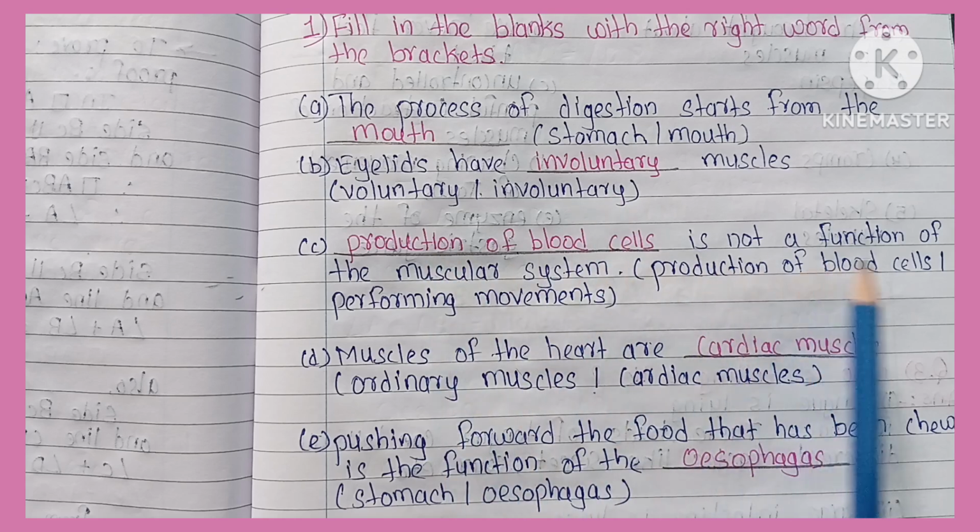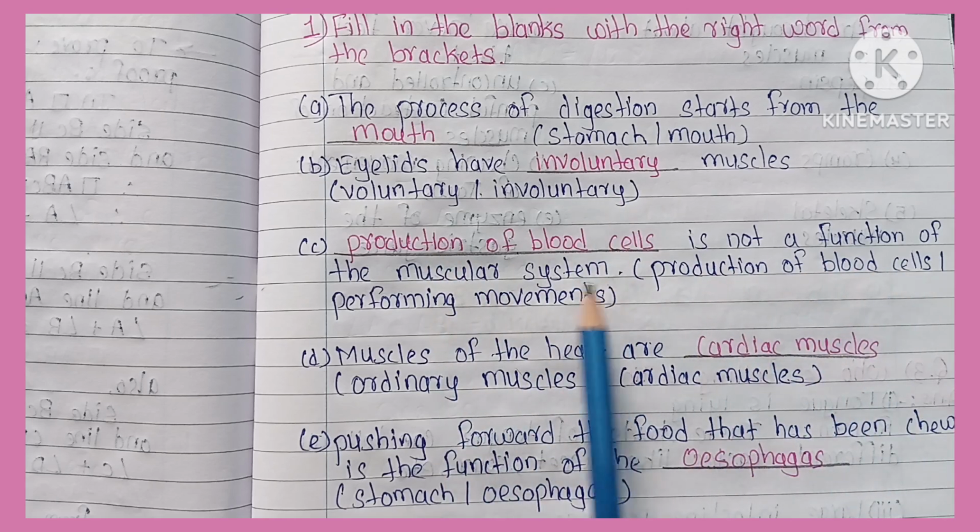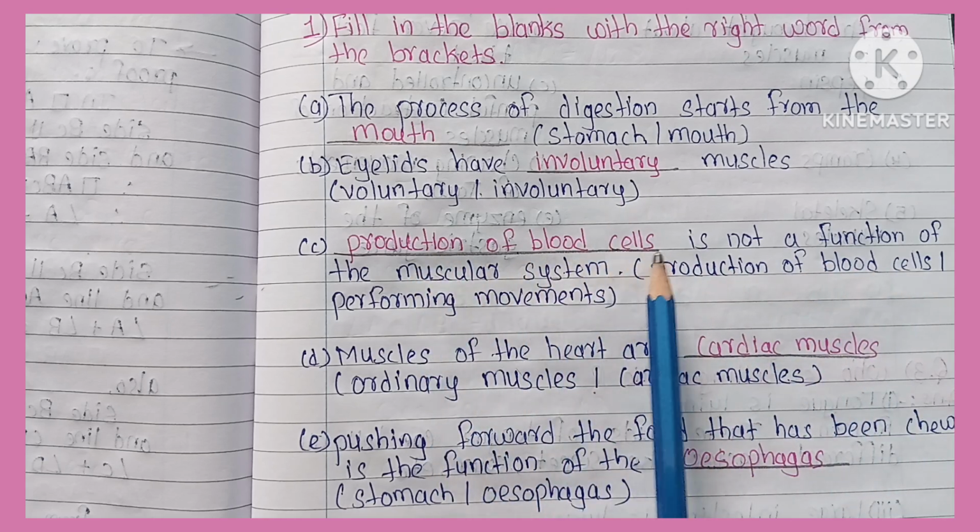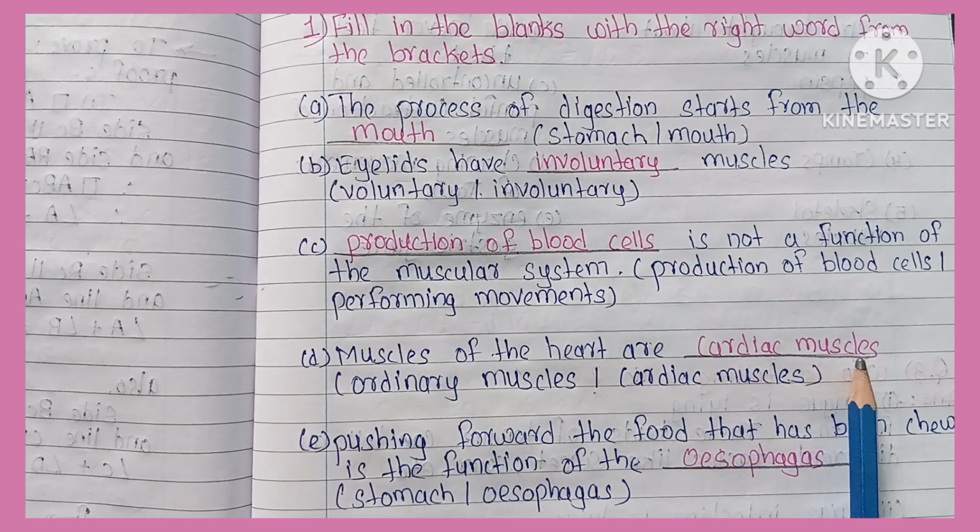Next, dash is not a function of the muscular system. Answer: production of blood cells. Next, muscles of the heart are dash. Answer: cardiac muscles. Next, pushing forward the food that has been chewed is a function of the dash. Answer: esophagus.